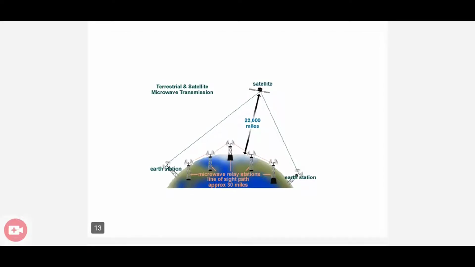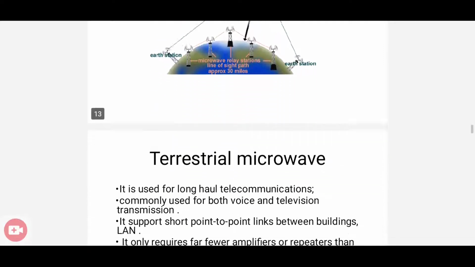This is the figure that shows the terrestrial and satellite microwave communication. That is, at Earth a lot of earth stations or antennas are there. In between the earth stations, if we have a transmission, then that's known as terrestrial. But if it is between the earth station as well as the satellite, it is known as satellite microwave transmission.